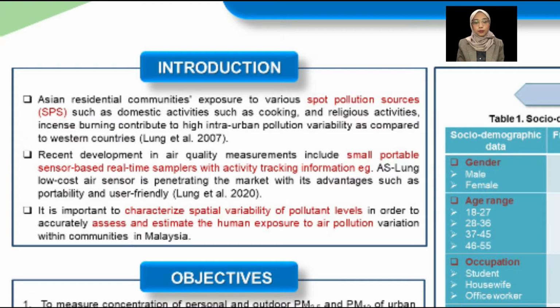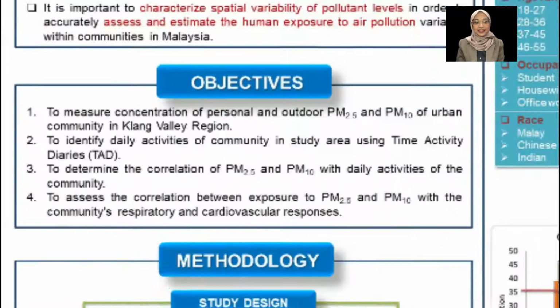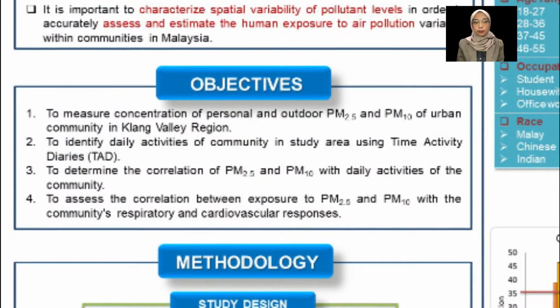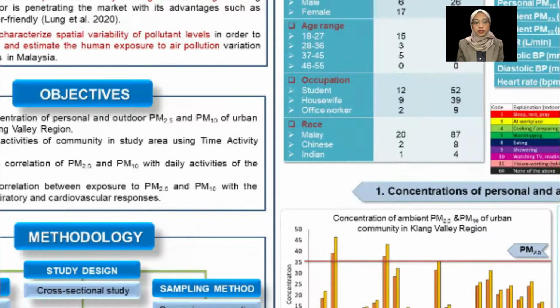Hence, this study is important to accurately assess and estimate human exposure to air pollution variation within communities in Malaysia. This study aimed to characterize the daily activities of the community by assessing the exposures to PM2.5 and PM10 in Klang Valley, Malaysia, and their associated health responses.